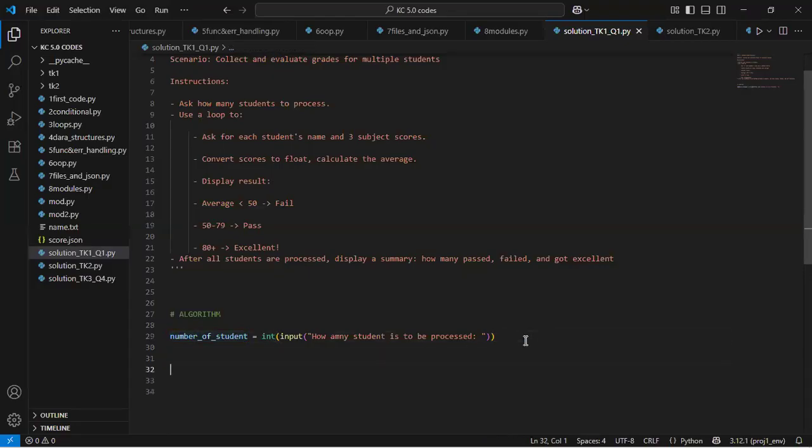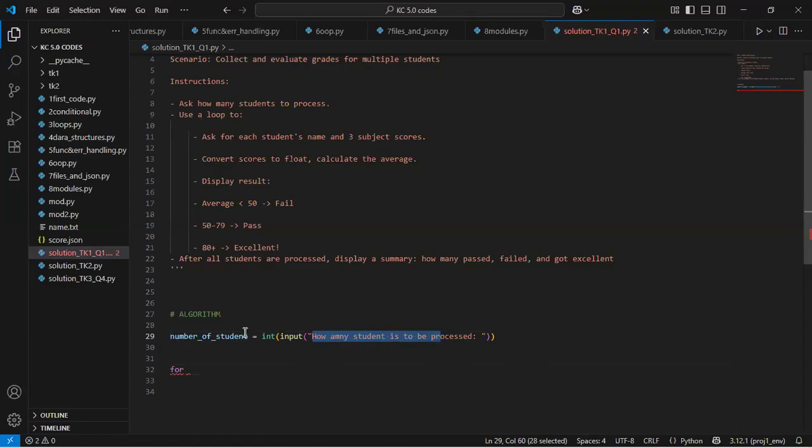So now what do I do? I simply construct my for loop and then use that number to create a structure that contains a number of items that fits the number of students to be processed. Remember, for works with structures, so it repeats things based on the number of items in a structure.